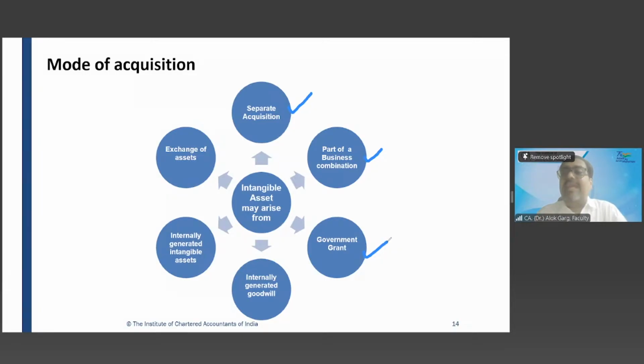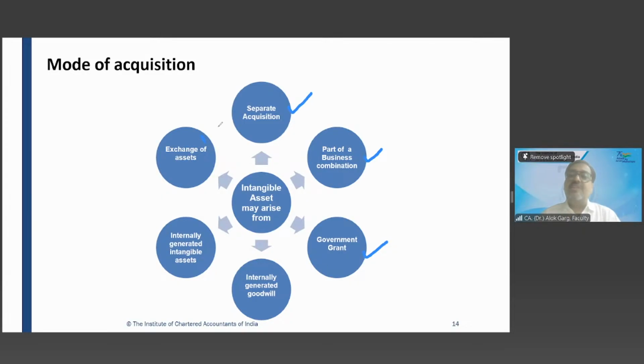For every landing or flying, the government charges money from operators. So the government told them, I will give you airport landing rights free of cost for 5 years if you install your plant in this remote area. Friends, this is a government grant. So intangible asset also arises by way of government grant.